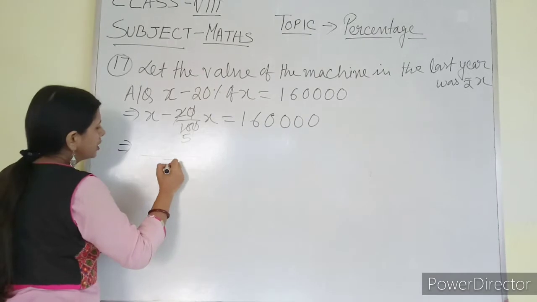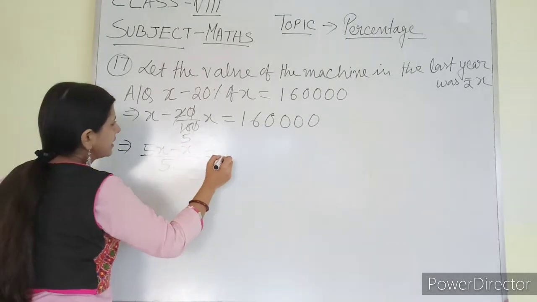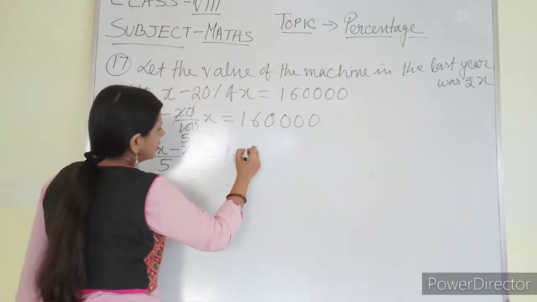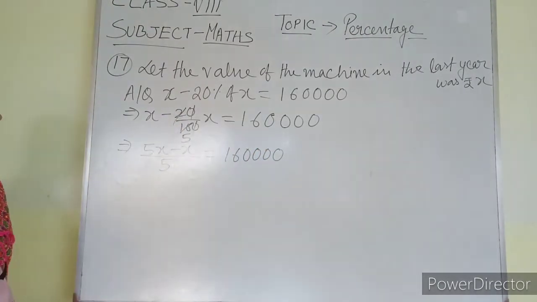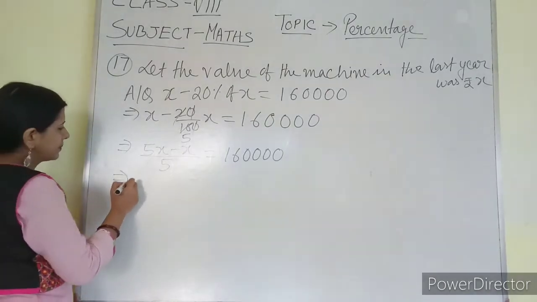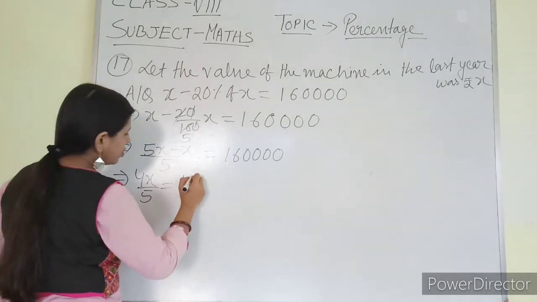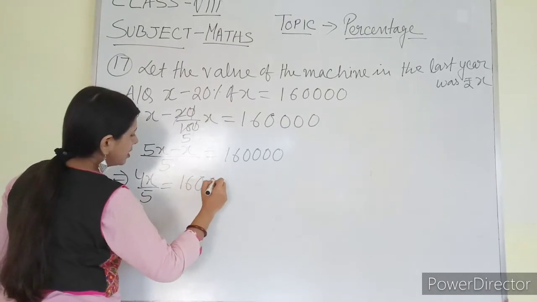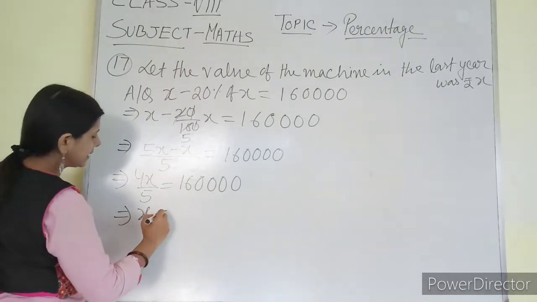So let us do the LCM. 5x minus x equal to, all the steps are easier for you. These are simple algebraic steps, you can understand it. So 4x by 5 is equal to 1,60,000.